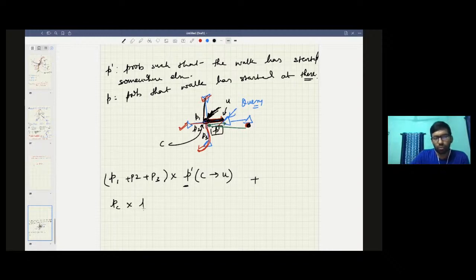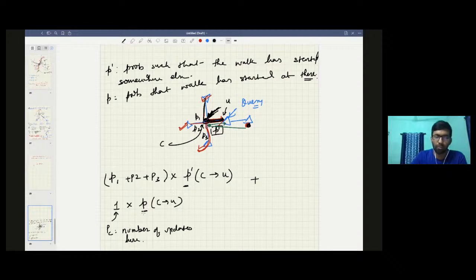Then you have to do PC into, this is the one update that has happened, or PC is the number of updates here. So all the updates that have happened here into P of C to U, right? So P means the walk has already started from here.